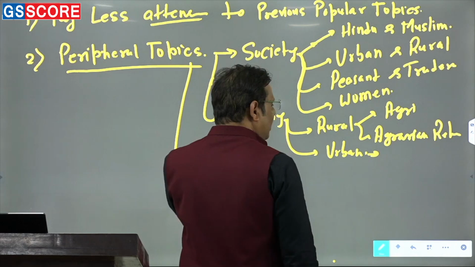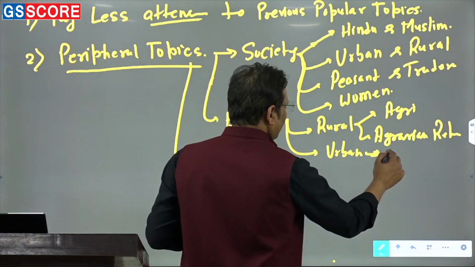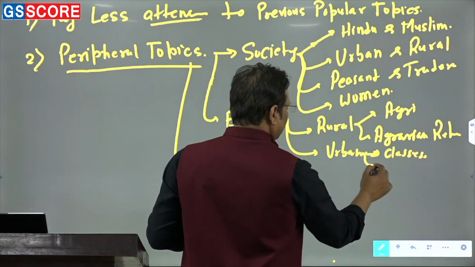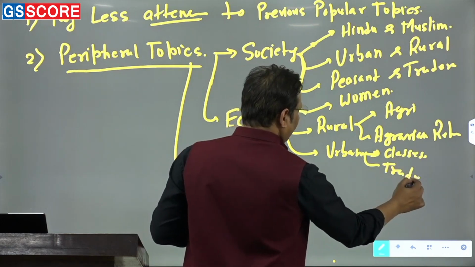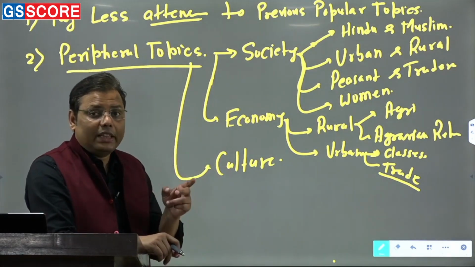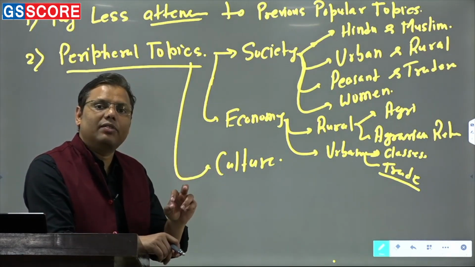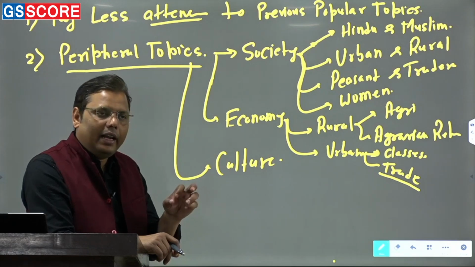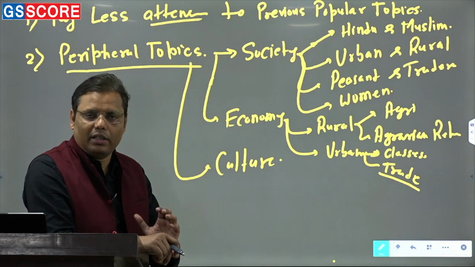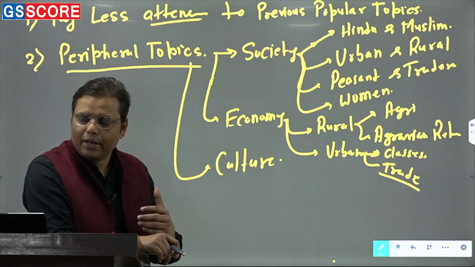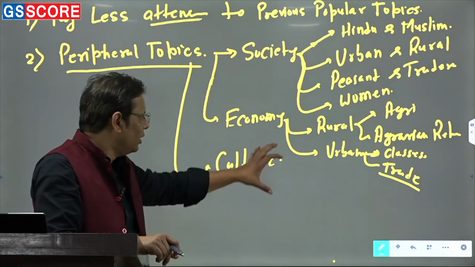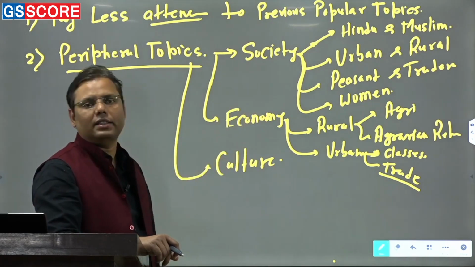When it comes to the urban economy, there you should again talk about the various classes, okay? The various classes, and then trade. When you talk about trade, always prepare the topic with respect to internal trade as well as external trade, right? And if it is possible, divide India also into two parts, South India and North India. If you are dividing India into three parts, North India, Deccan and South India, that would be good for you. So you can prepare the economy under these subheadings, right?